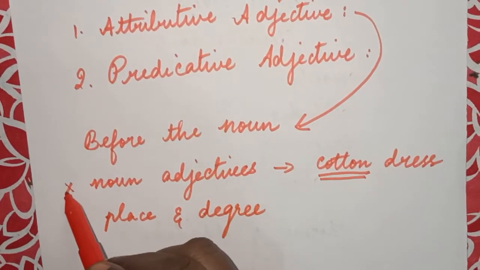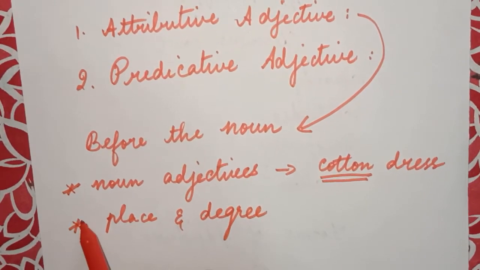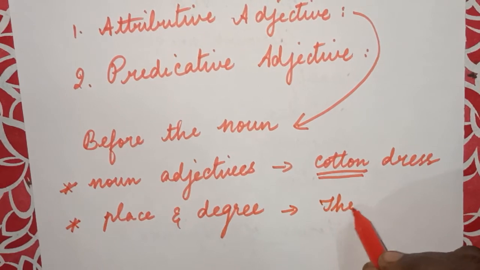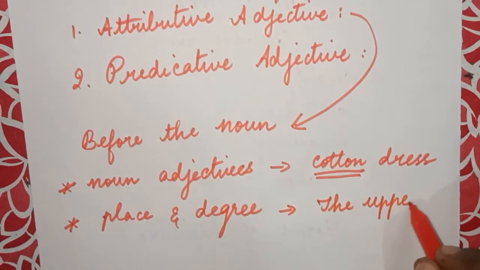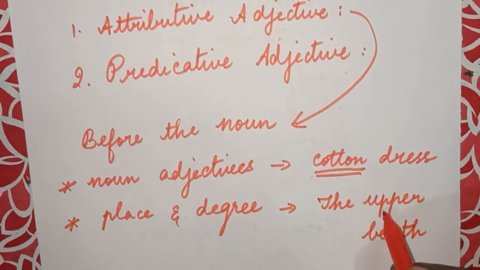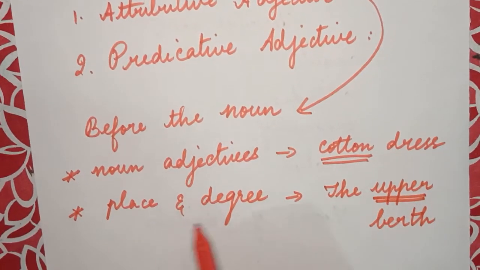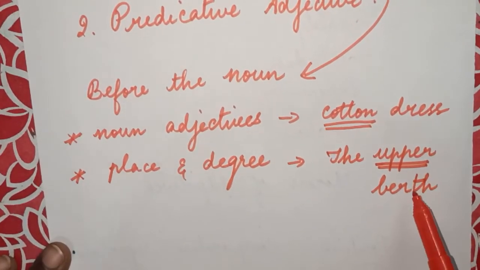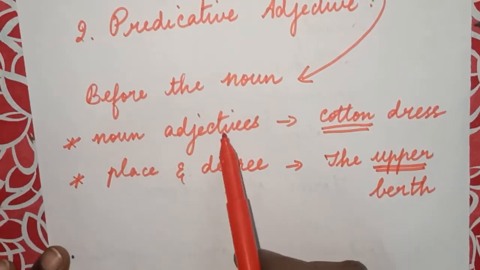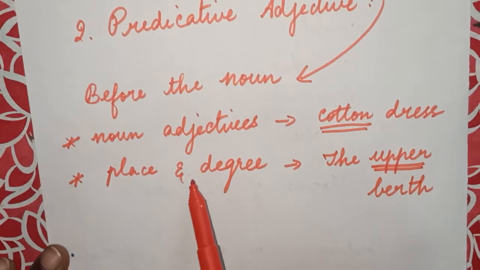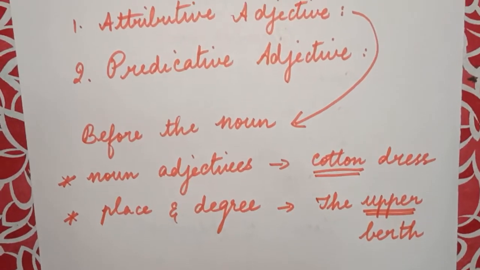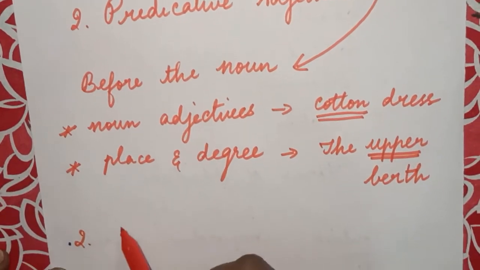So first one is noun adjective, and for place and degree, the upper berth. The upper berth, it is the place, right? So the upper berth, that is the adjective which we have placed before the noun. So this is an attributive adjective. So noun adjectives and the place and degree adjectives are always attributive. And next one is predicative adjective.